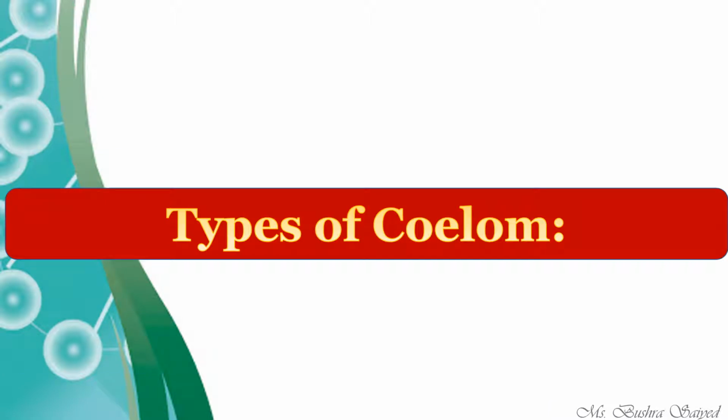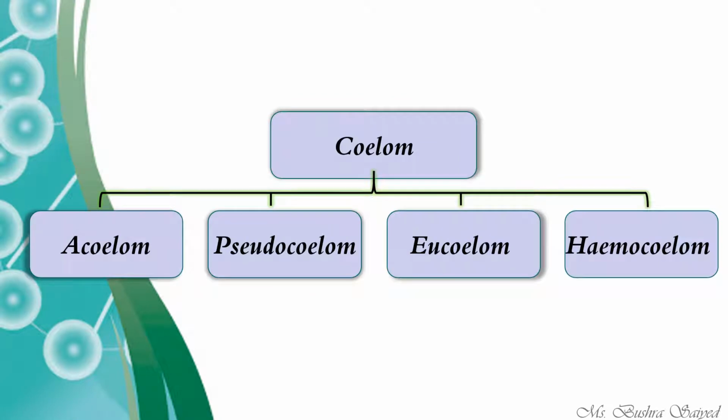Moving towards the next, that is the types of coelom. There are a total of four different types of coelom. The first one is acoelom. It means that there is no coelom in the body of the organism. Pseudocoelom, where there is the presence of coelom, but it is not originated from mesoderm, it is originated from somewhere else. So that is why we call it pseudocoelom.